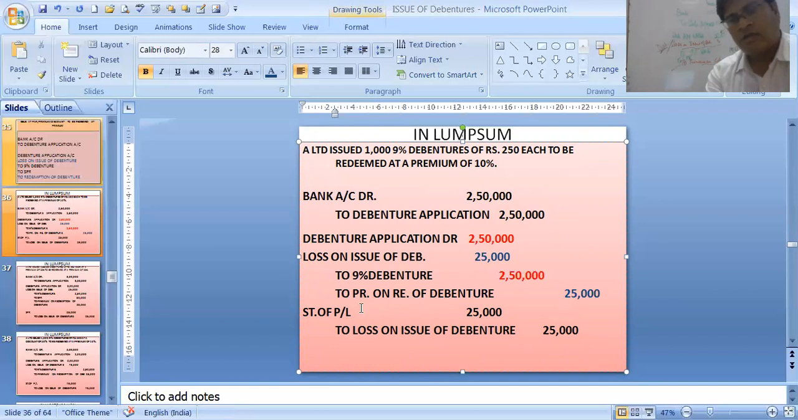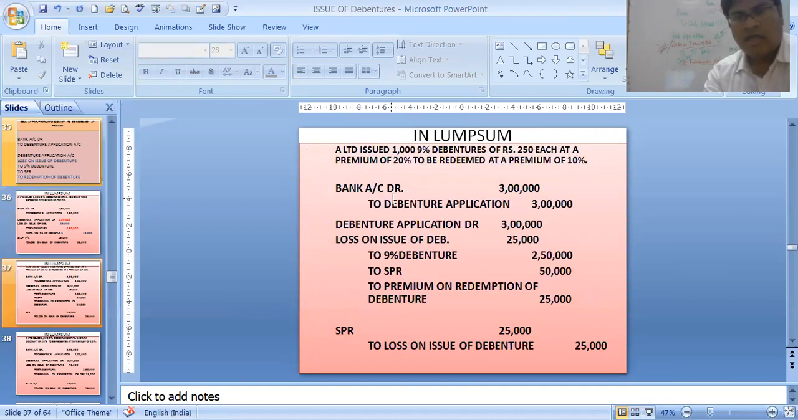And this loss needs to be closed. So statement of PL to loss on issue of debentures, 25,000 closed. Premium needs not to be closed because premium goes into the balance sheet directly under reserves and surplus. Any item which goes directly into the balance sheet need not be closed. Those items which do not go in the balance sheet, that only needs to be closed in statement of PL. This loss will be closed in statement of PL. We can pass this entry. From the balance sheet in notes to account, we will subtract this loss.